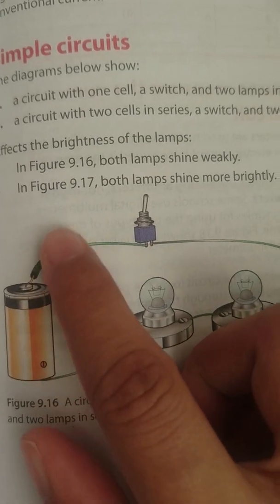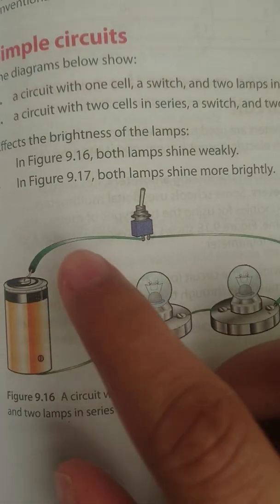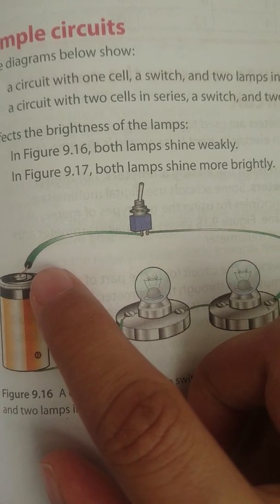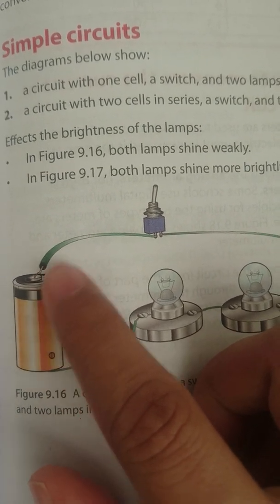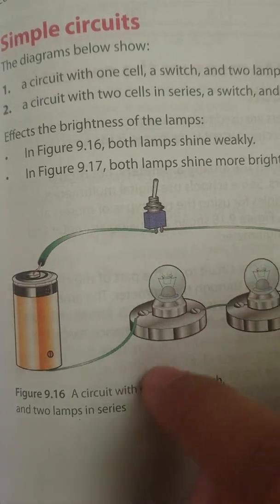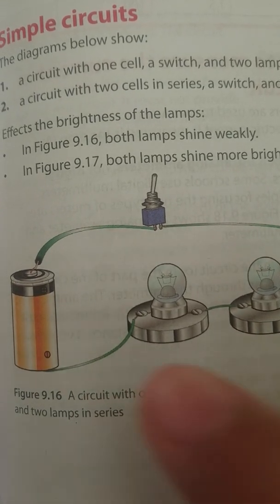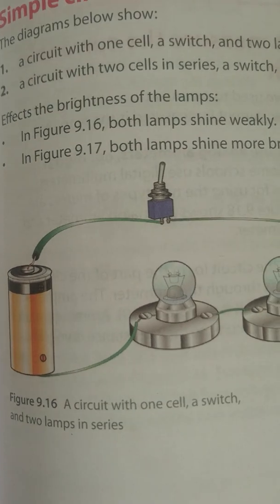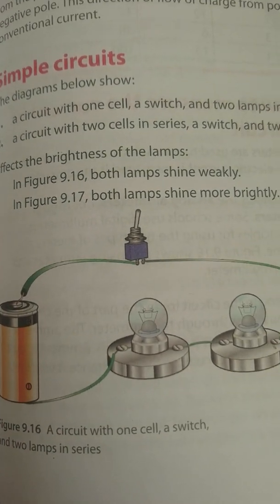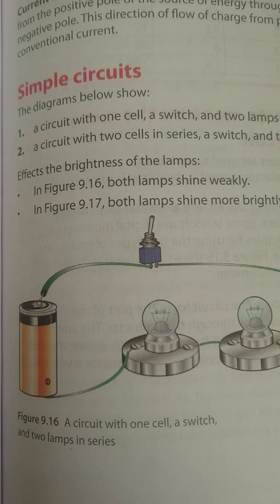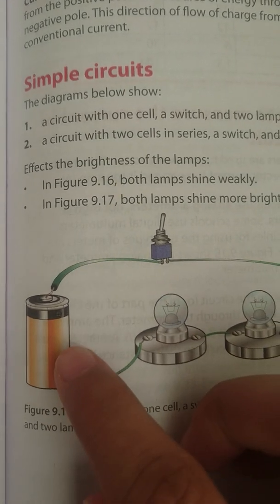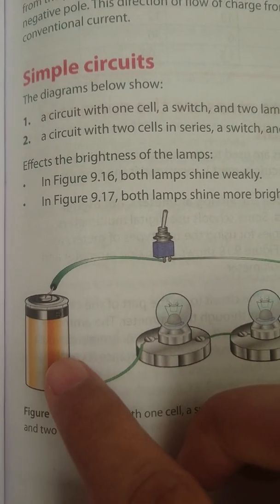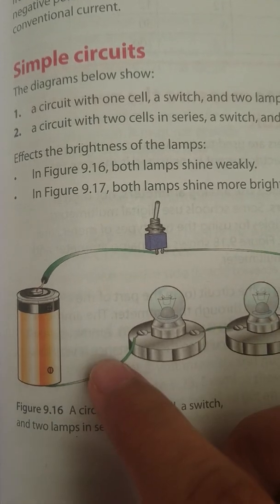Now, current flows through the circuit from the positive side of this battery cell to the negative, okay? So if there is no current flowing through the circuit, it will not work. Now, certain things affect the current, okay? Like, for example, the voltage or resistance of the structures.